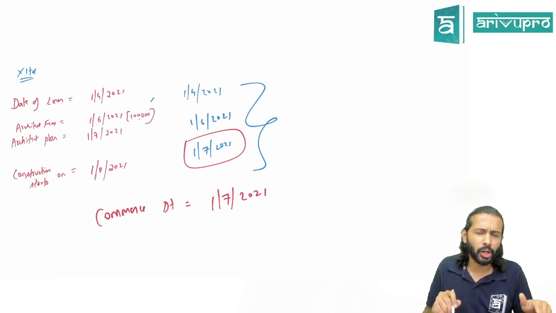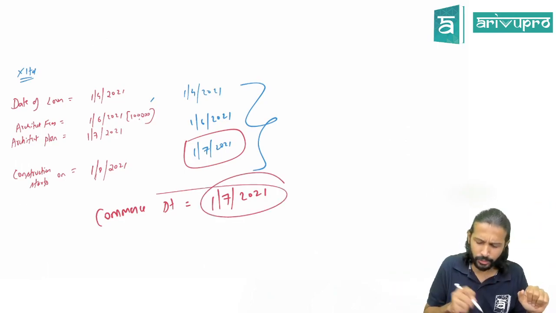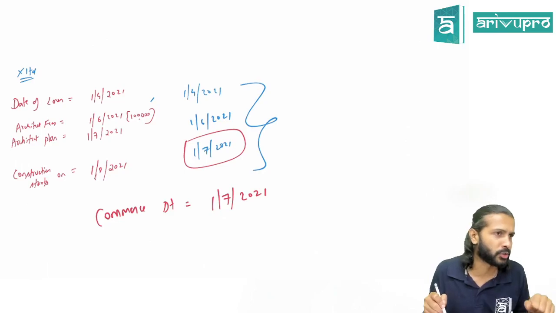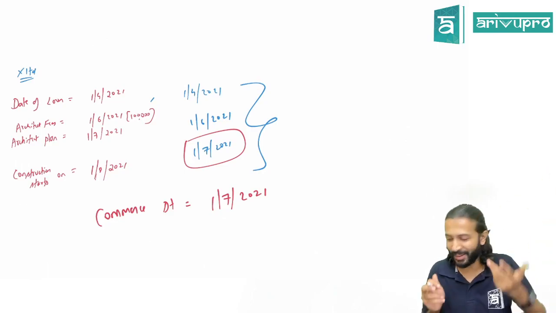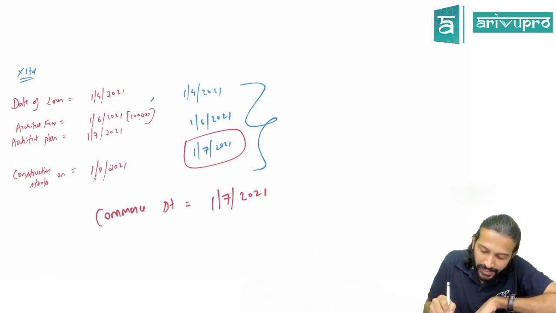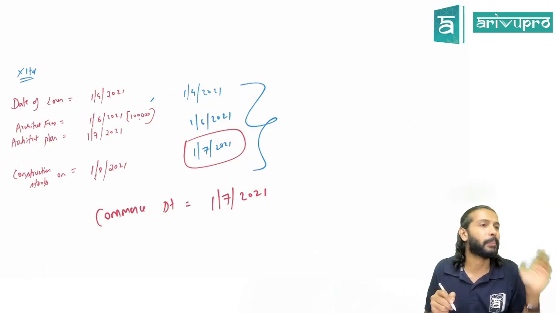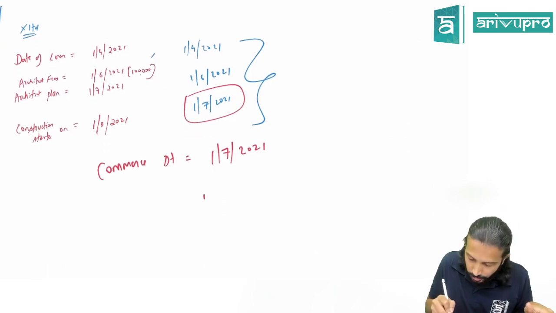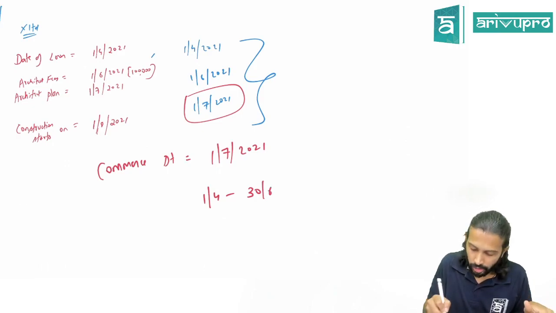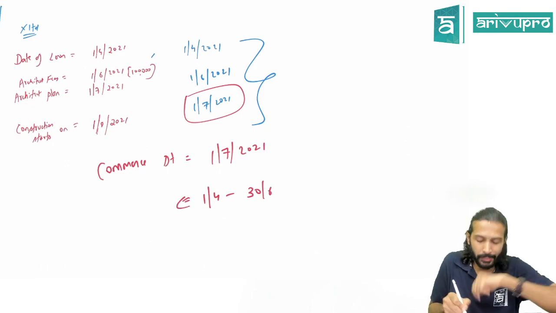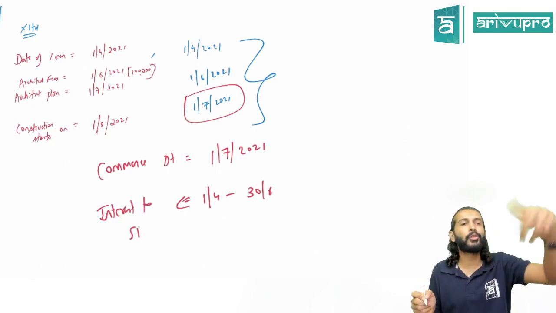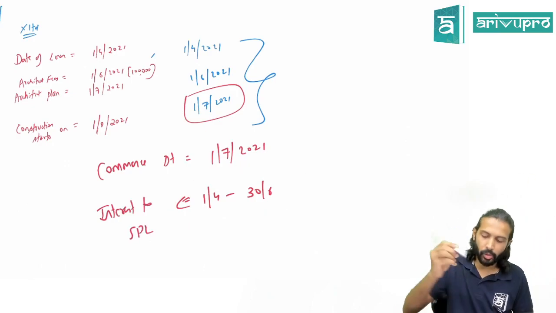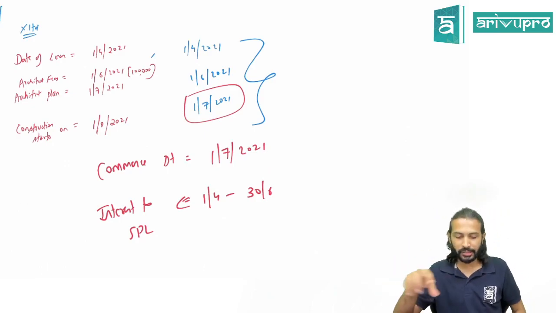But can you tell the banker, oh no, my standard says I can capitalize from 1st July, so I will also pay you interest only from 1st July? What will they say? They'll show you a lot of other things. So you have to pay the interest to the banker from 1st April. So from 1st April to 30th June, whatever interest you pay will not be capitalized. That interest will be transferred to the statement of profit and loss. So before the commencement date, any interest you pay will go to the P&L. That is the funda. Did you understand this concept, sir?